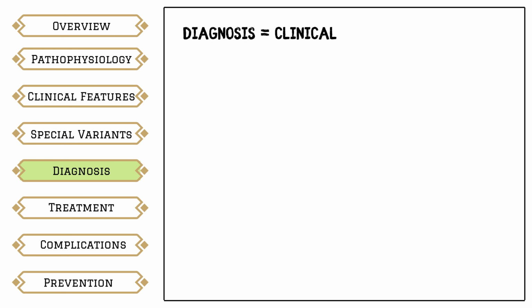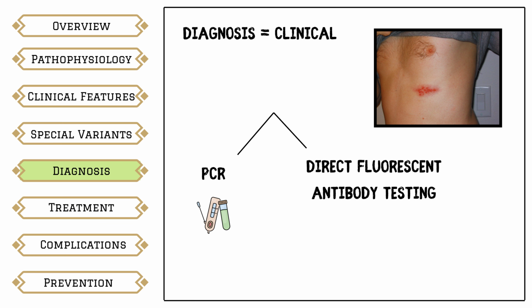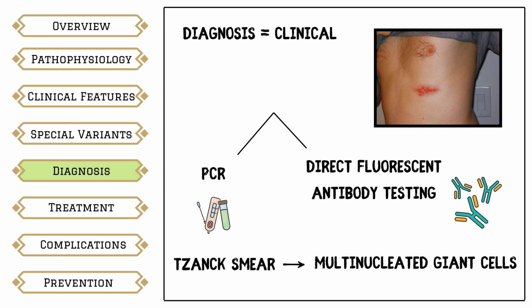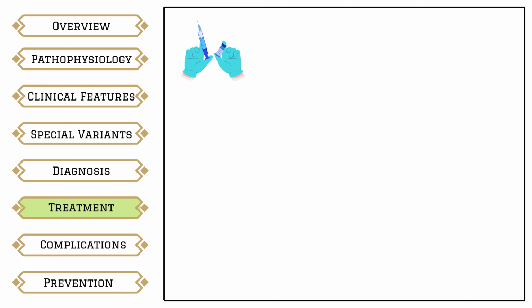Diagnosis is usually clinical. The classic unilateral dermatomal vesicular rash is sufficient. In atypical cases, confirmation can be done with PCR or direct fluorescent antibody testing. A Tzanck smear may show multinucleated giant cells, but it cannot distinguish herpes zoster from herpes simplex. Treatment must be started early.